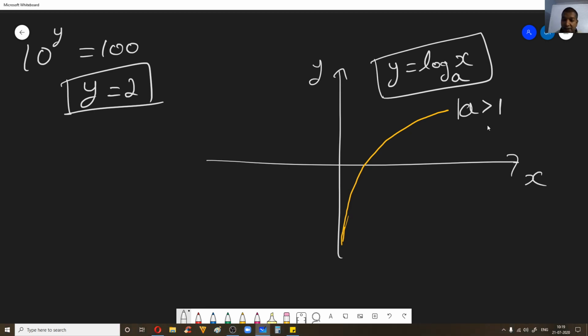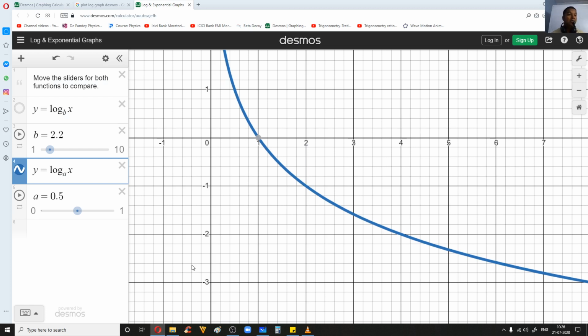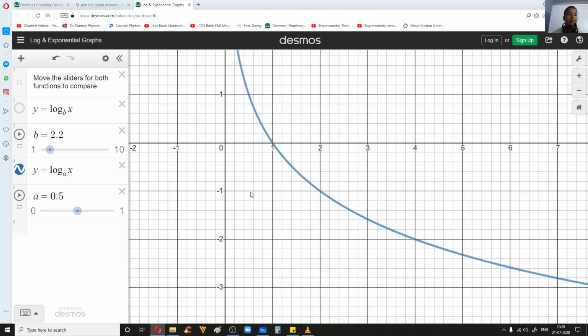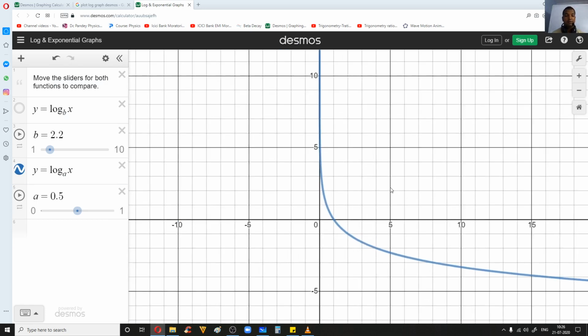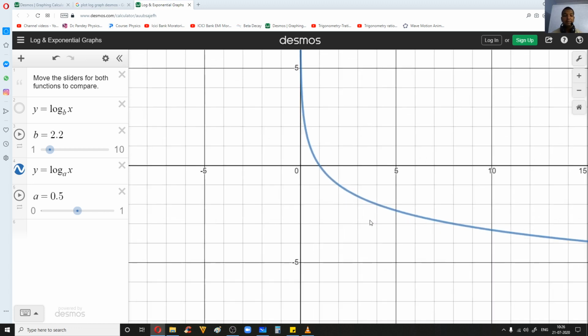I'm so sorry. So take this as a greater than 1. Now we will see one more graph for which a will lie in between 0 and 1. Okay, when the base is between 0 and 1, for example, let us take the value as 0.5. We'll do a small verification. This is how the nature of the graph looks.